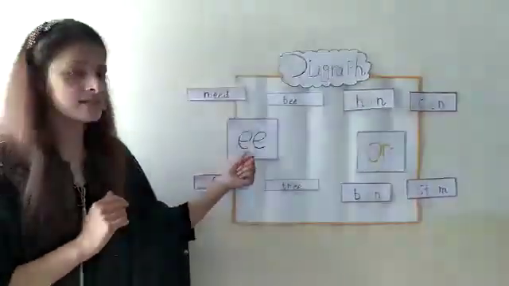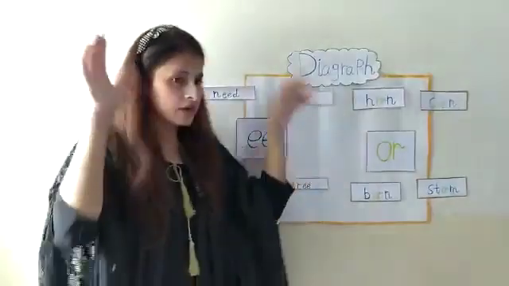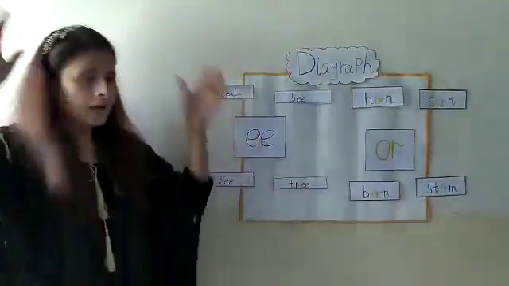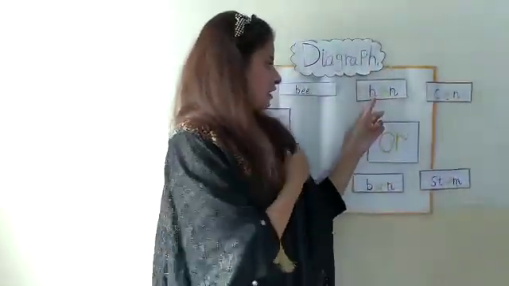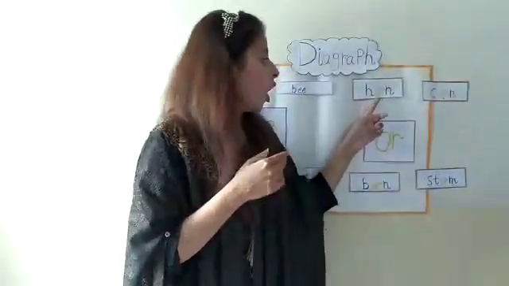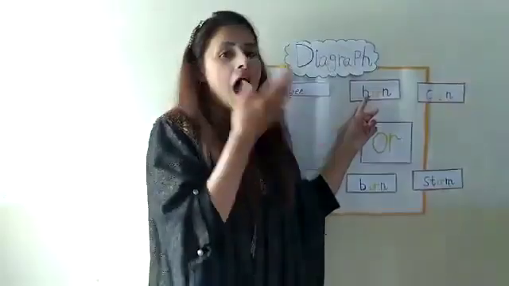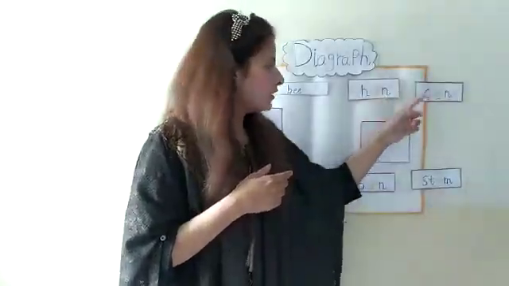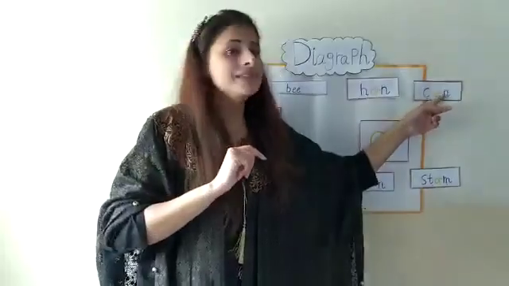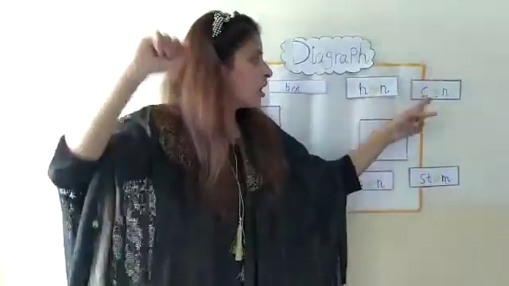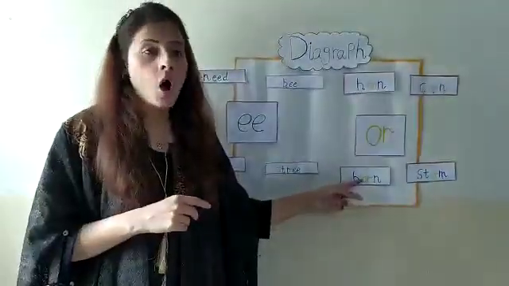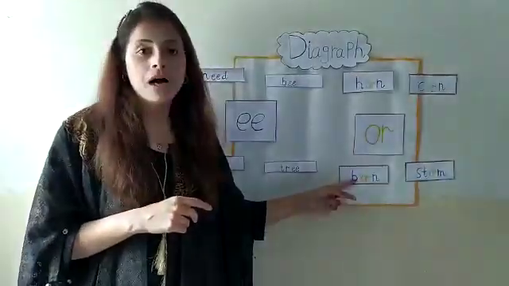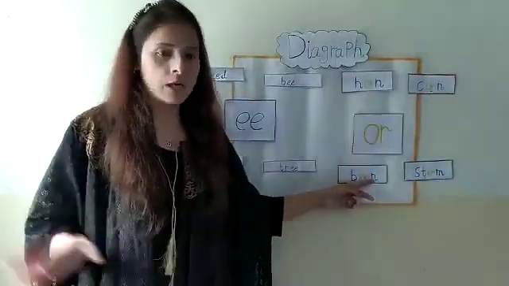Storm. So what is this? This is E, and this one is O. E, O. Okay, let's do it again. O, N, horn. O, N, corn. B, O, N, born.